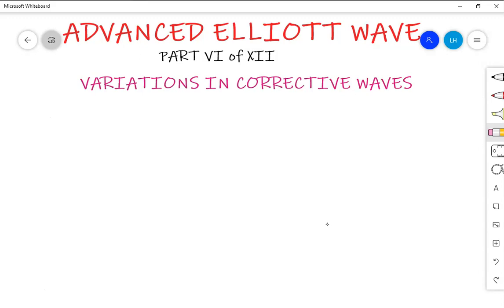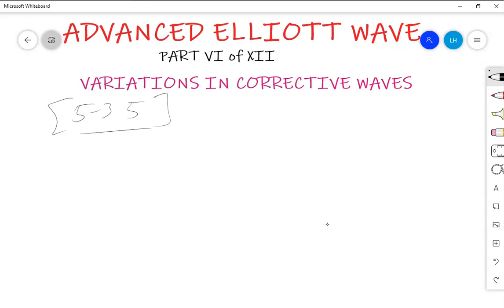Remember, in a basic theme, it is the 5-3-5. Remember this. But when we come to possible variations, we can have different themes. What are the possible variations in a zigzag?